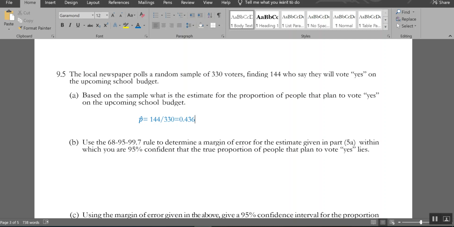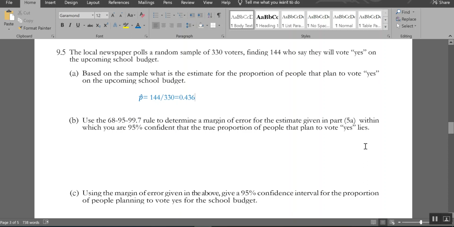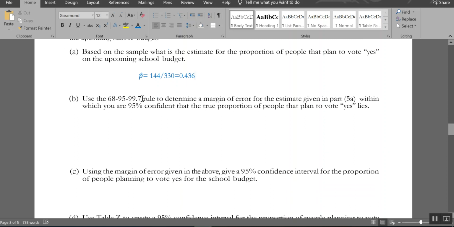So here we go. We're going to use the 68, 90, 95, 99.7 rule to determine a margin of error for the estimate. So how far off I'm willing to be. Since I'm at 95%, I'm going to be using 2 because that's 2 standard deviations away. So margin of error, or how far off I'm willing to be, is 2 standard deviations away. I didn't calculate standard deviation yet. I'm going to need to.